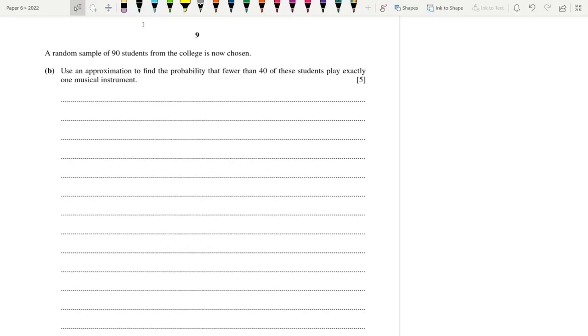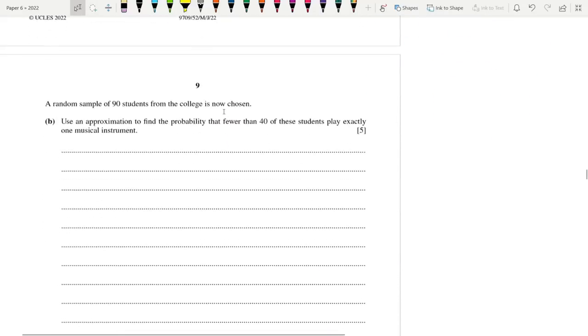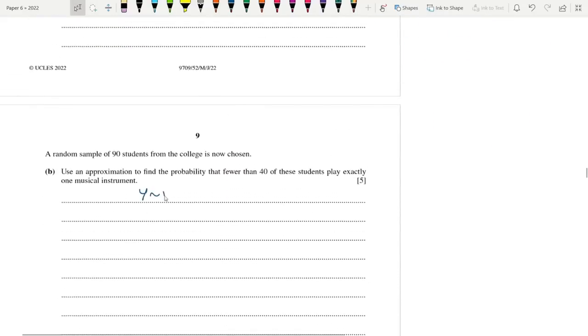All right. So a random sample of 90 students are taken. So this is going to be an approximation. So let's write down the binomial distribution first. Fewer than 40 of these students play exactly one. So guys, exactly one. What's the percentage? That's 52%, right? So I'm gonna make a new binomial distribution. Y is binomially distributed, there are 90 students, and the probability of success is actually 52% here, or that's 0.52 essentially.